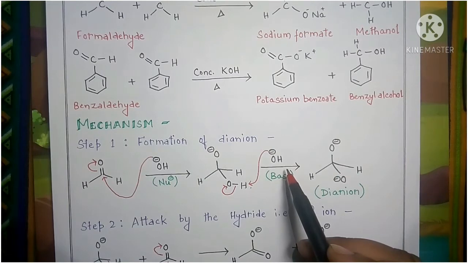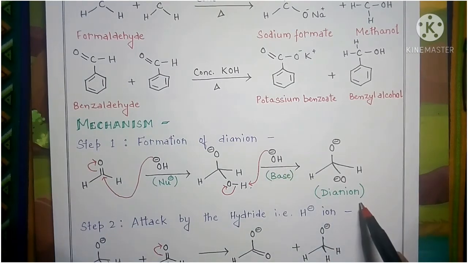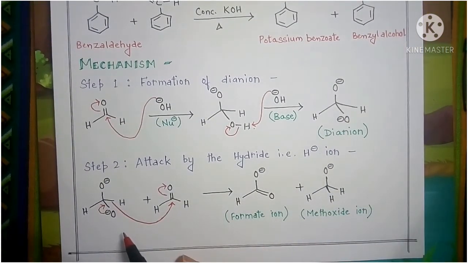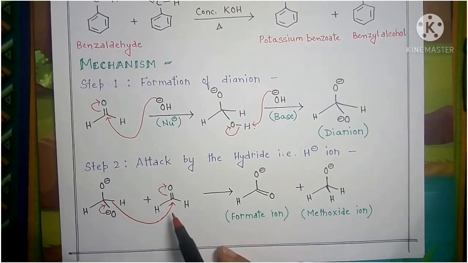Then further the OH minus ion, from the concentrated alkali, will act as a base. What is the role of a base? A base can abstract a proton. So it will give you a dianion as an intermediate. Because that intermediate is unstable in nature, it will release a hydride ion, and the hydride ion will attack the carbon atom of the carbonyl group of another formaldehyde.